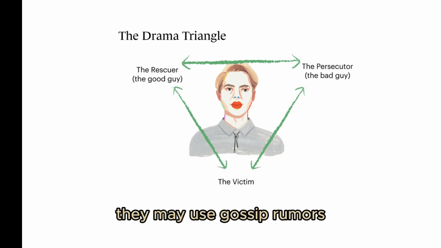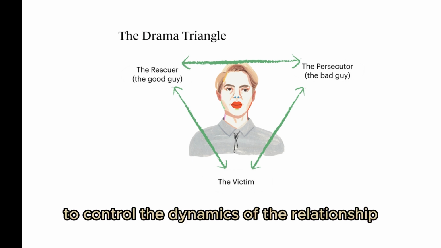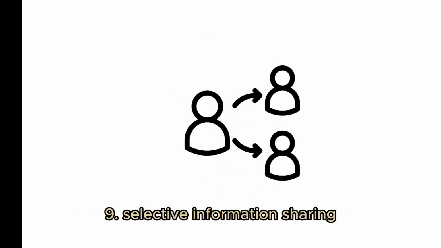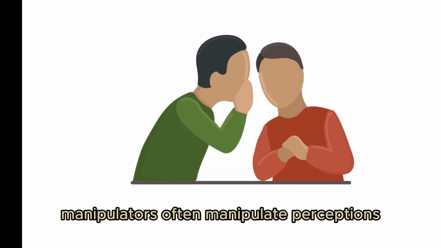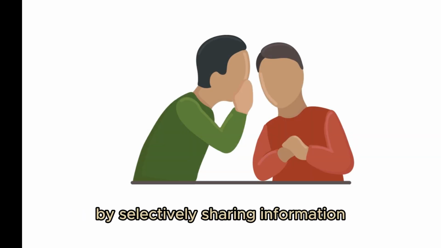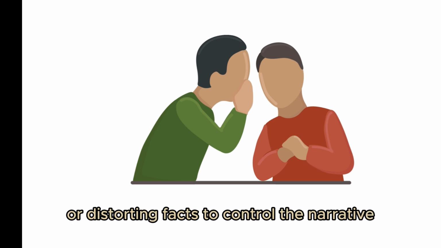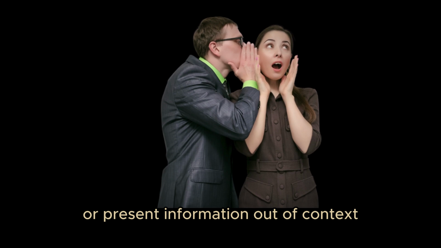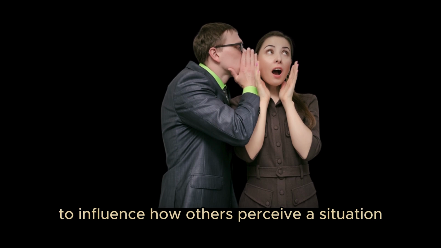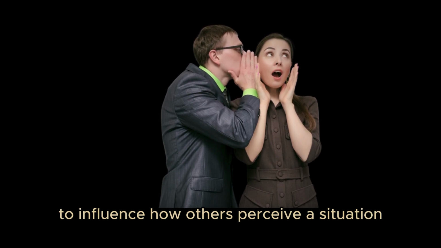They may use gossip, rumors, or comparisons to control the dynamics of the relationship. 9. Selective information sharing. Manipulators often manipulate perceptions by selectively sharing information or distorting facts to control the narrative. They may omit key details or present information out of context to influence how others perceive a situation.